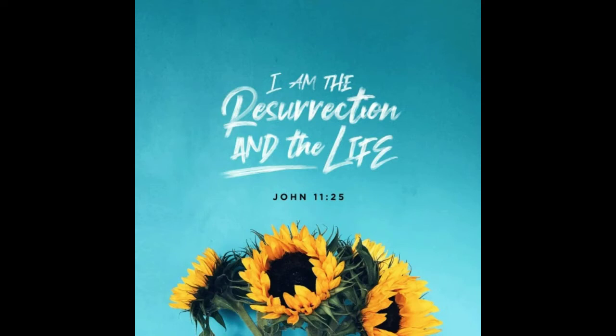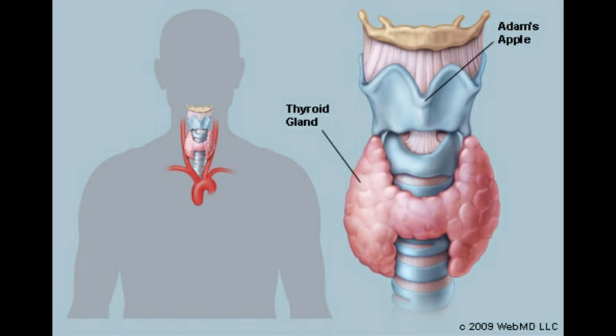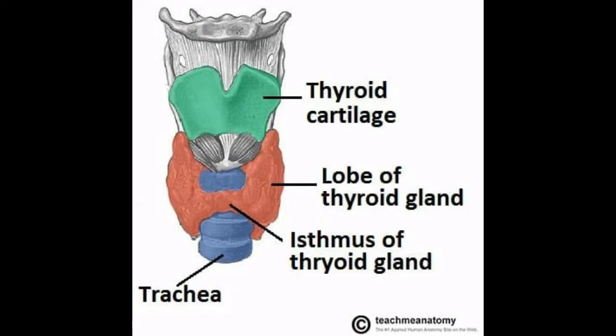Now, shall we move on to continue Unit 16, Animal Hormones. The topic that we are going to learn today is the thyroid gland. The thyroid gland is composed of two distinct lobes lying one on either side of the trachea. The two lobes are connected by means of a narrow band of tissue known as the isthmus.